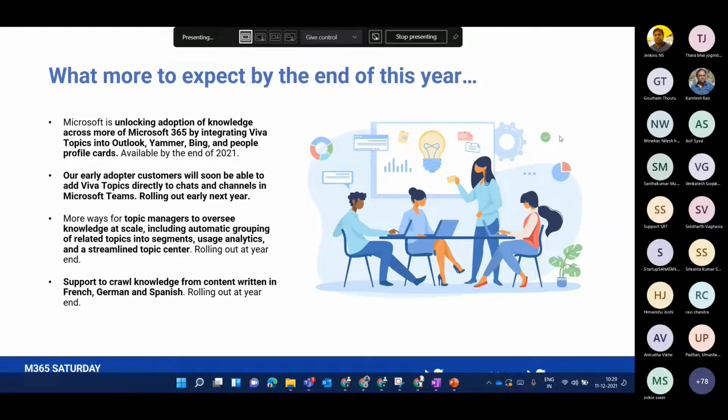You can expect it. Also, early adopter customers will be able to add Viva topics directly to the chats and channels, right inside Microsoft Teams. So inside your chats and Teams, you can just add and highlight your topic cards as well. And there are more ways for the topic managers to oversee the knowledge at scale, and they can also automatically group related topics into segments according to the usage of the topics. This is also going to be coming, along with support functionality for content written in different languages.